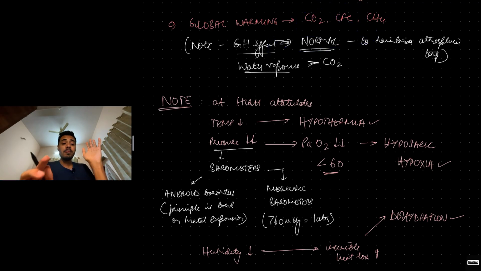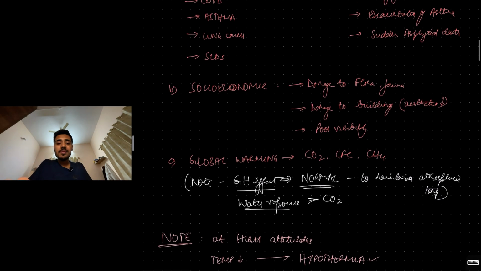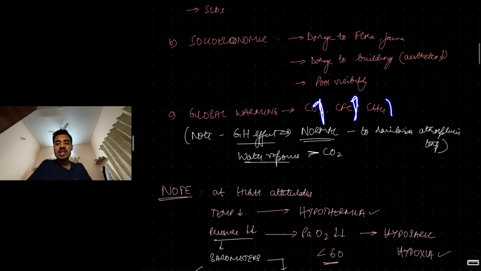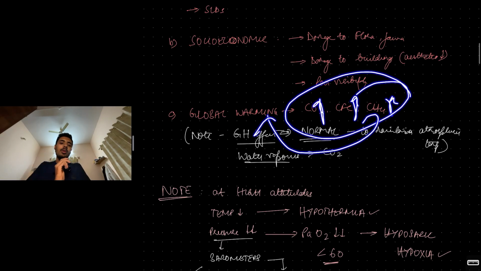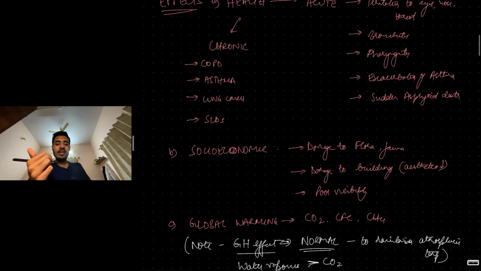Now, excess greenhouse effect leads to global warming. Excess greenhouse effect and ozone depletion. Greenhouse effect in itself is not a bad thing. Greenhouse effect is a normal thing. Without greenhouse effect, our planet won't retain any heat. So to maintain atmospheric temperature to sustain life, we need greenhouse effect. And greenhouse effect is more contributed by water vapors than even carbon dioxide. But because of rising carbon dioxide, CFC and CH4, it is leading to global warming. Okay. So health effects, socioeconomic effects, global warming effects.